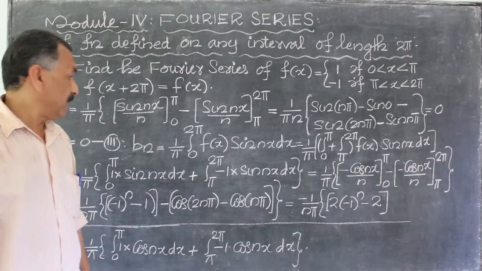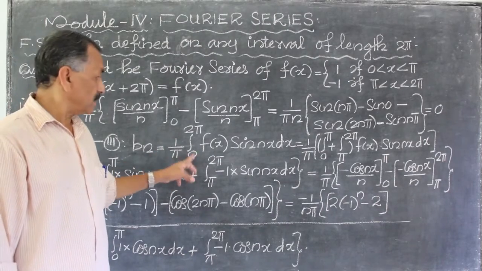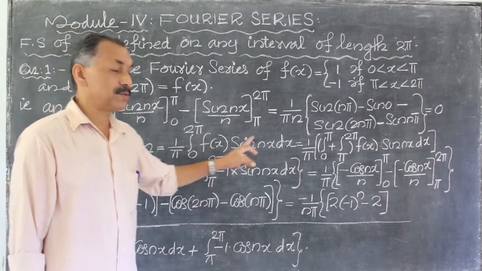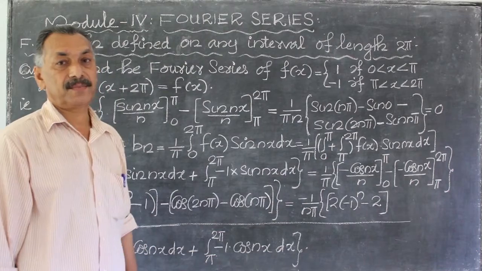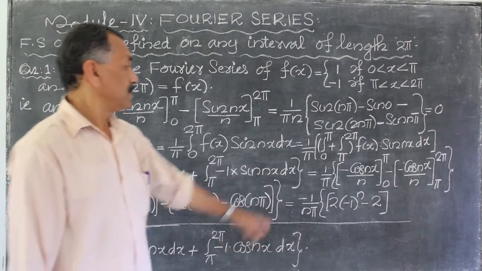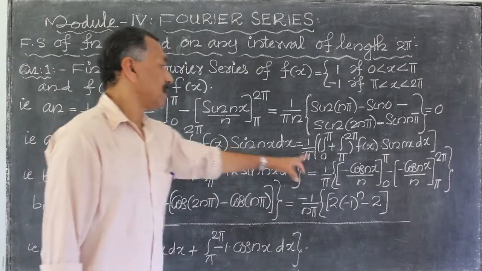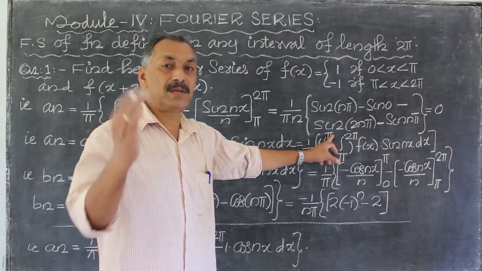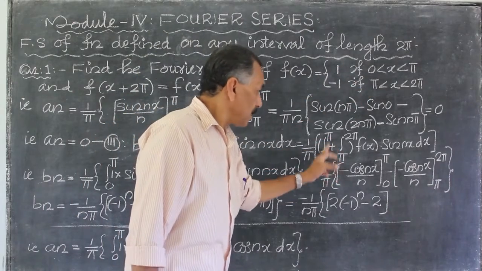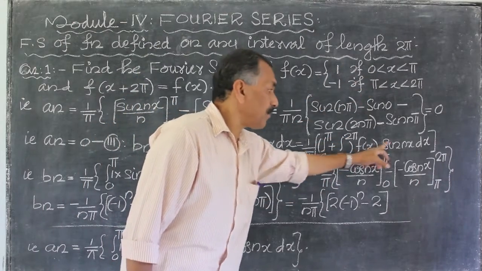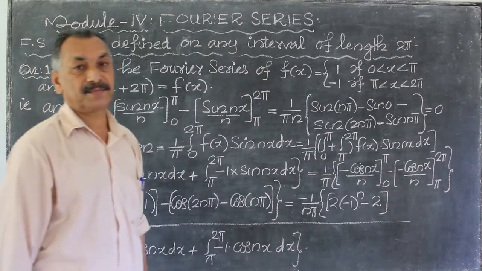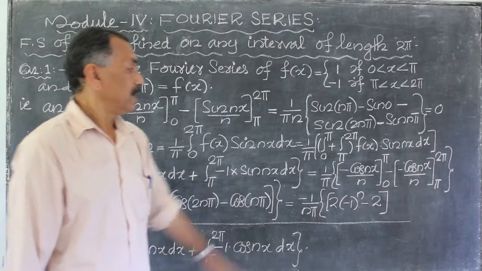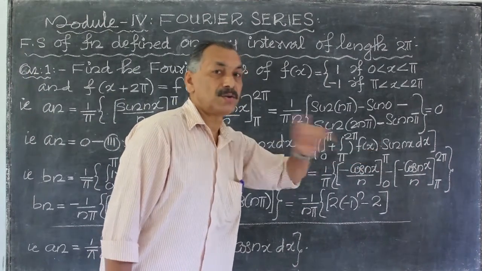Bn, what is bn? Bn is equal to 1 by pi integral 0 to 2 pi f x into sin nx dx. Bn is equal to 1 by pi into integral 0 to 2 pi, subdivided into 0 to pi plus integral pi to 2 pi, f of x into sin nx dx. Okay? In this interval f of x is equal to 1.